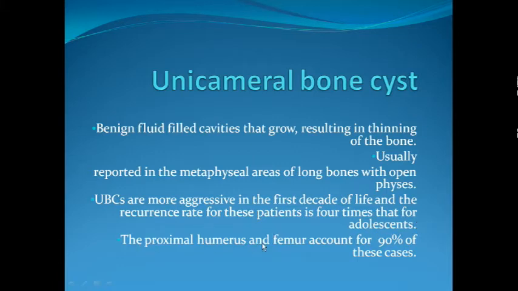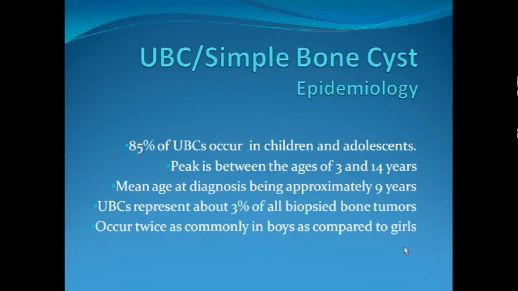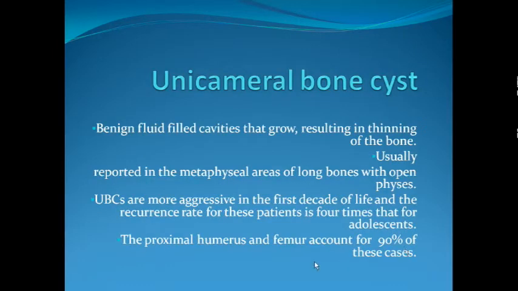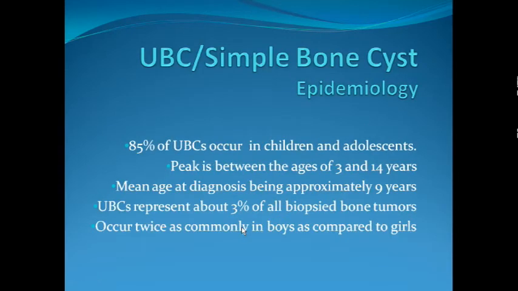Proximal humerus and femur are the most common sites, accounting for as much as 90% of these cases. So in the proximal humerus or femur, if you encounter a cystic lesion in the metaphysis in the first or second decades of life, it is very likely to be a unicameral bone cyst. Epidemiology: 80% of these occur in children and adolescents, that is, first and second decades of life, before skeletal maturity, before fusion of the physis.